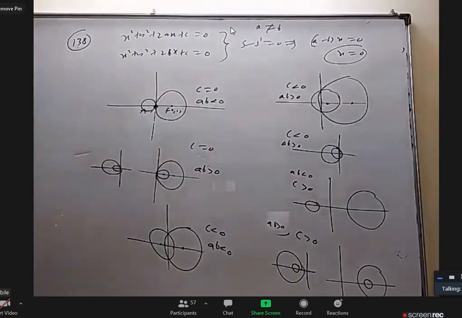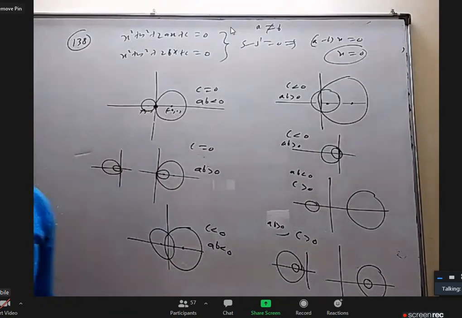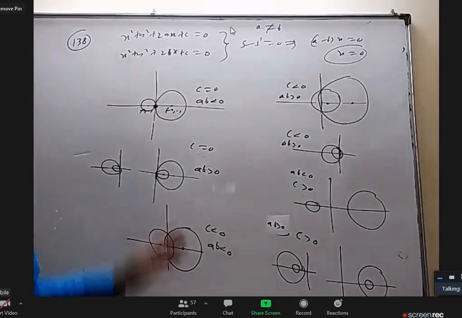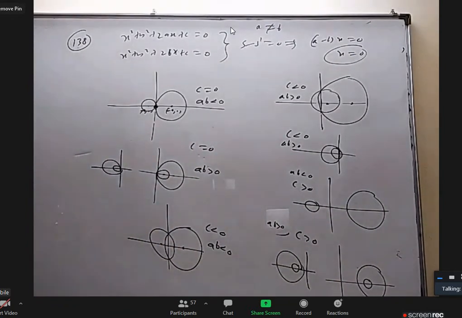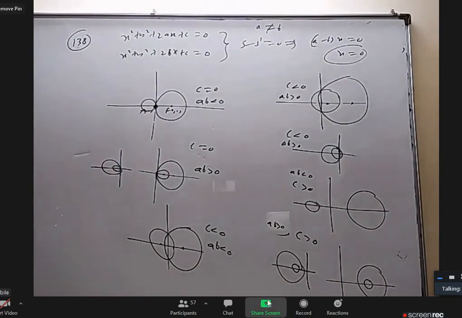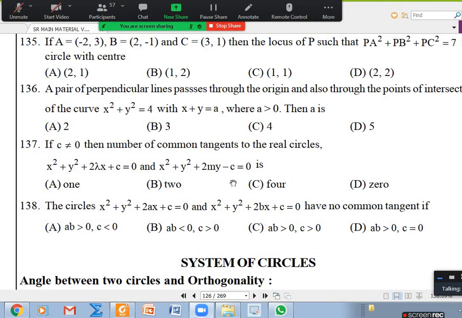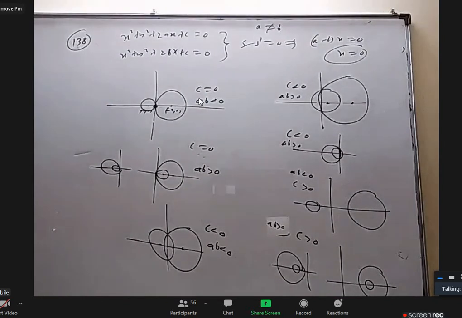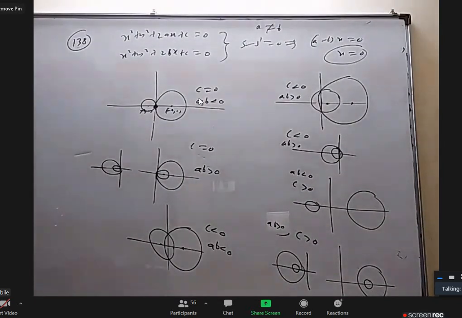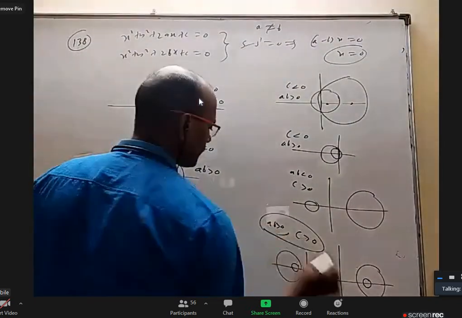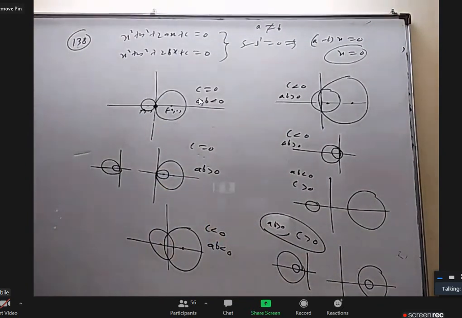I covered everything thoroughly. c positive, c negative, c 0, what happens? ab positive, ab negative, what happens? Now this question is just a small part of this. They don't have any common tangent, means one should be inside the other. Okay, when the two circles are one inside the other, this, ab greater than 0, c greater than 0.